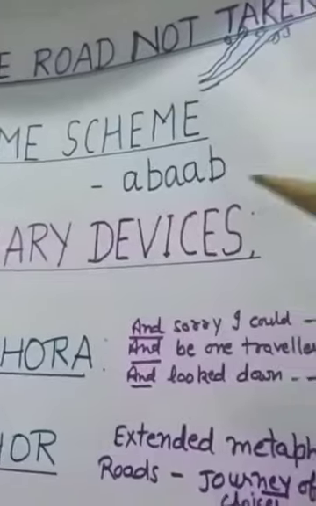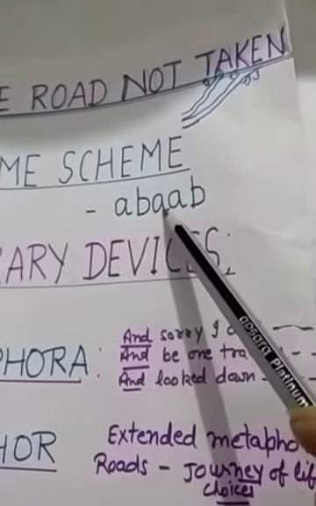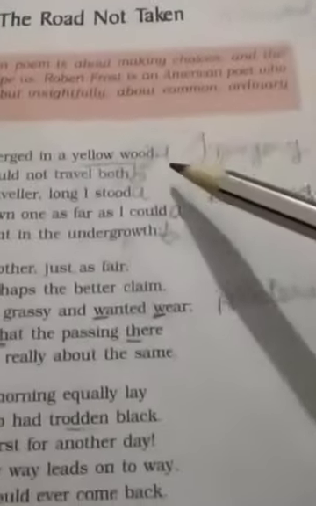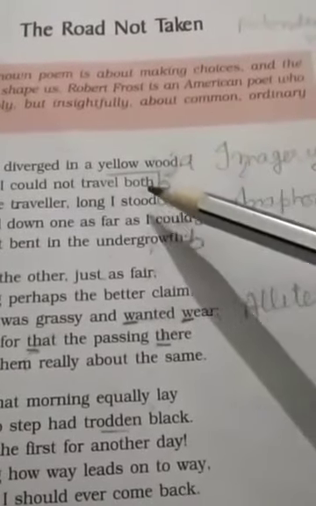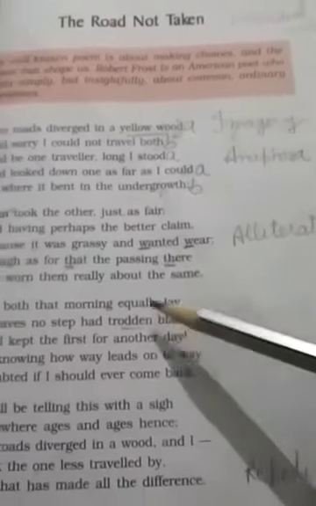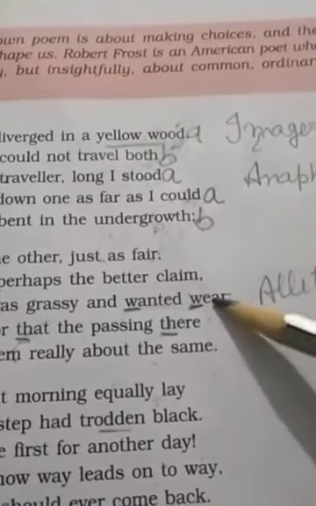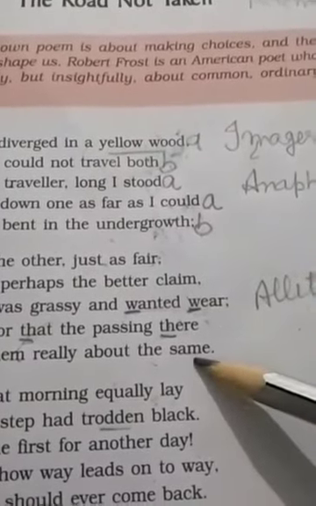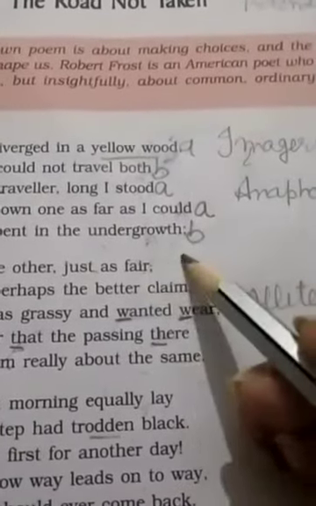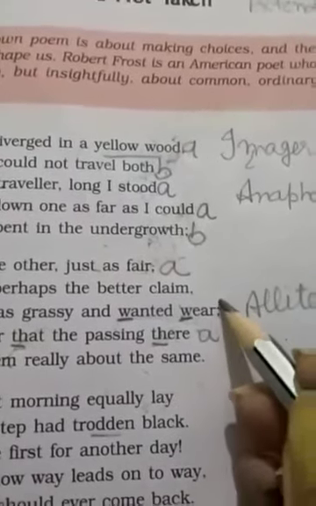So what is the rhyme scheme of the poem? A, B, A, B. We can find the rhyme scheme by looking at the ending word in each line. We can take the example of the second stanza: fair, claim, where, there, same. Three of these words are rhyming with one another: fair, there, where.